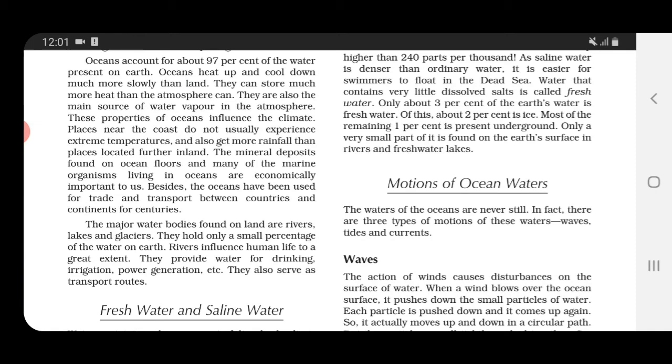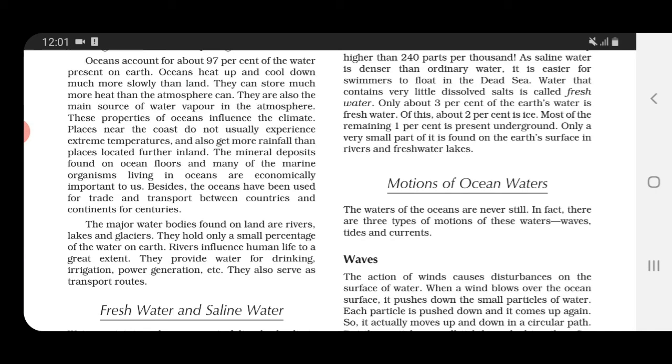So oceans heat up and cool down much more slowly than land. They can store more heat than the atmosphere. And oceans, children, are the main source of water vapor which is present in the atmosphere.